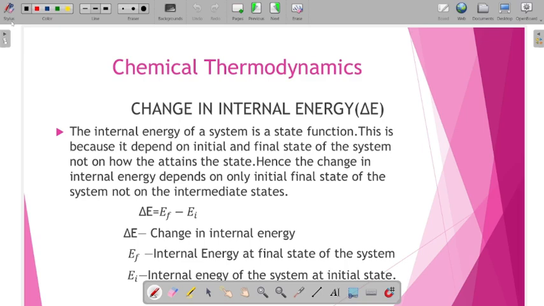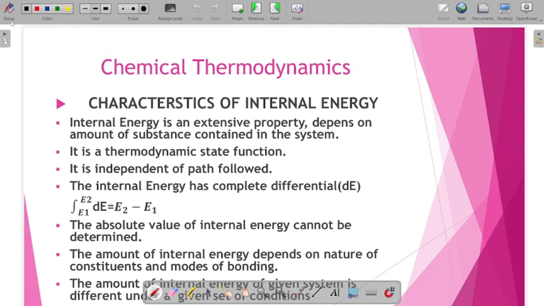Next we go through the characteristics of the internal energy. What are the characteristics? Internal energy is an extensive property. Why is it called an extensive property? Because it depends on the amount of substance contained in the system. If the amount of substance is varied, then the extensive property will change.